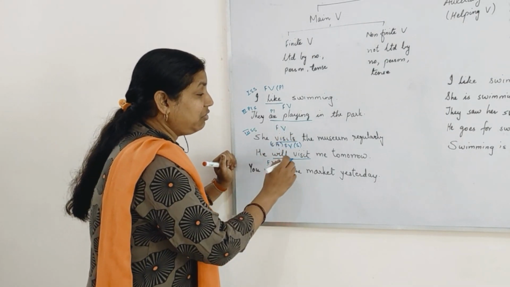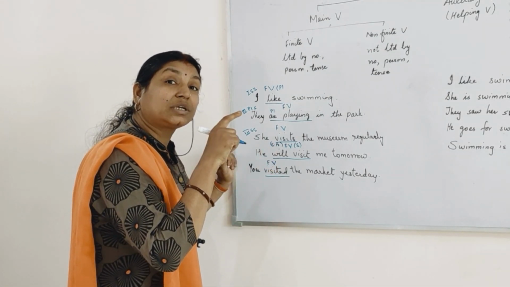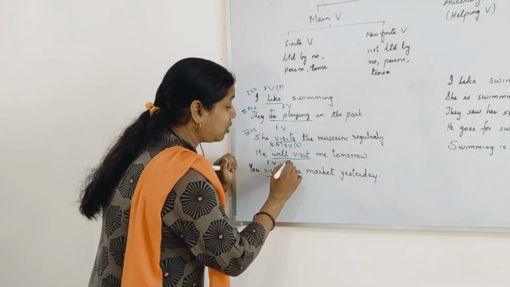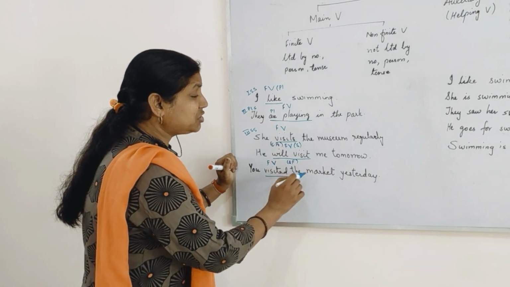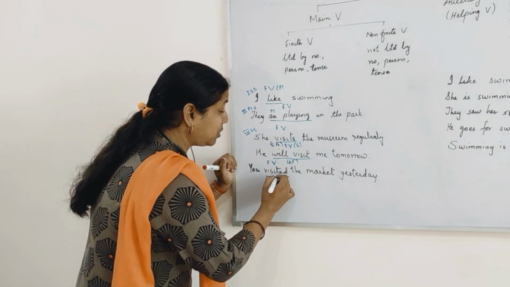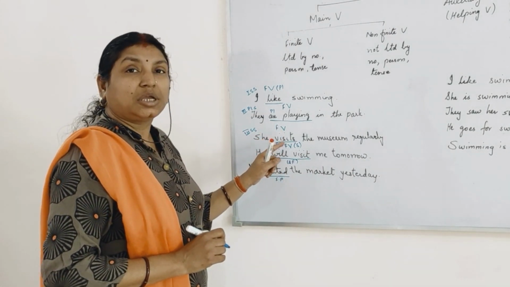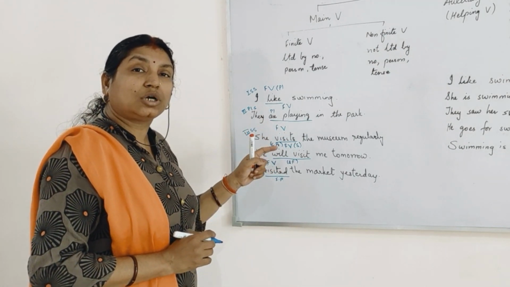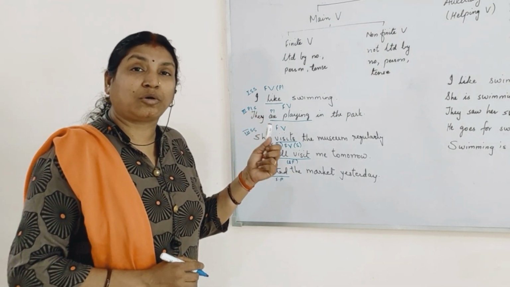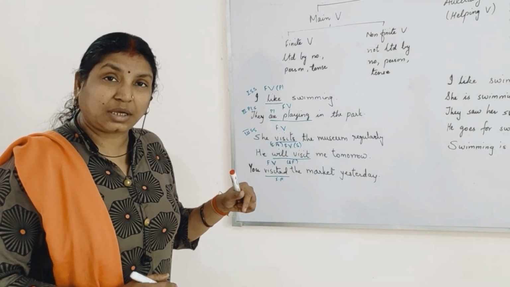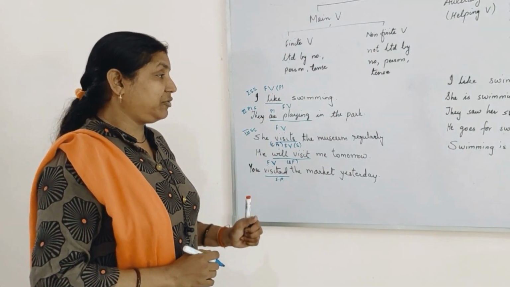Same way we have, he will visit me tomorrow. Now you can see the verb has changed because the time has changed. This verb talks about simple future tense. Whereas you visited the market yesterday, this talks about simple past tense. So you can see the same verb is changing according to the time of an action. That is, if the work is done in present time, the verb form is different. If the work is done in past time, the verb form is different. And same way, if the work is done in the future time, the verb form is different.